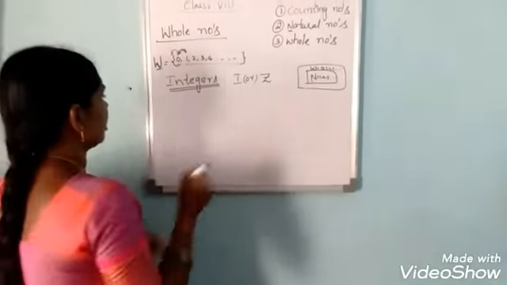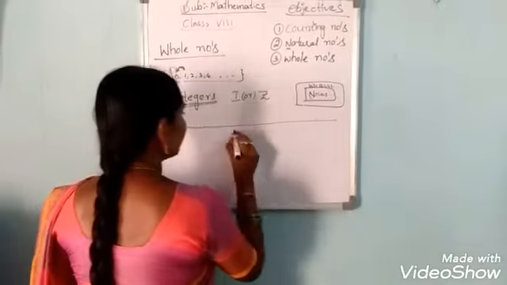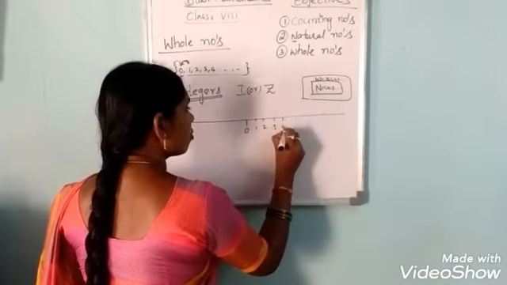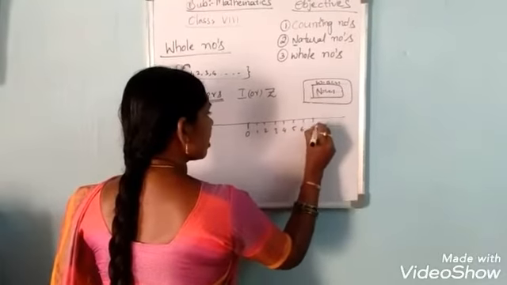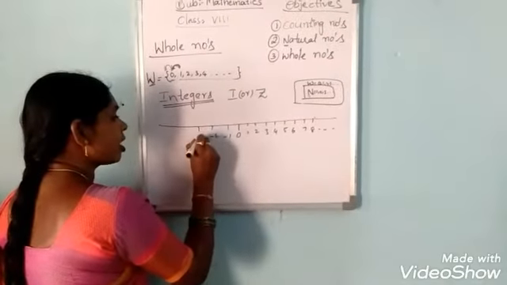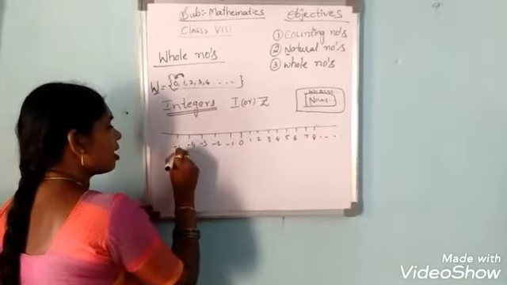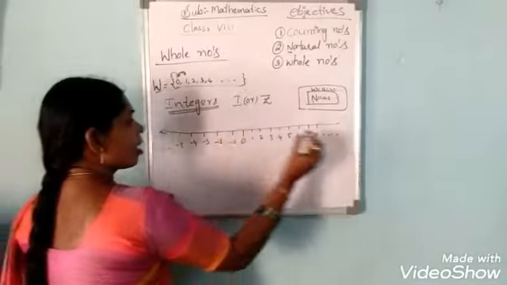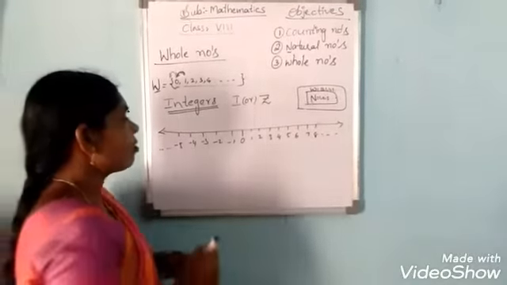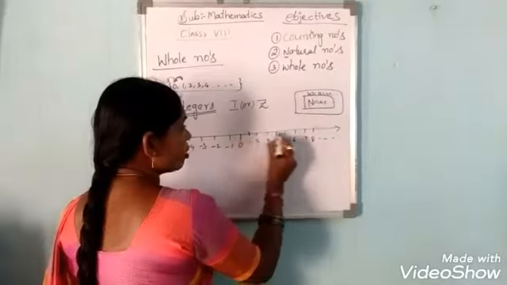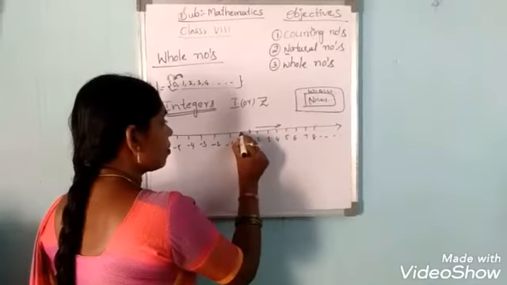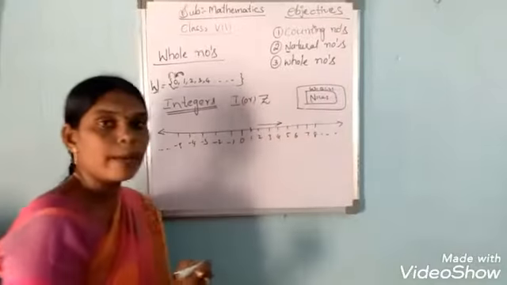Now, the integer set. So this is the number line. It is 0, 1, 2, 3, 4, 5, 6, 7, 8, and so on. And here -1, -2, -3, -4, -5, up to -infinity. Here plus infinity. So from here, 1, 2, 3, these all are natural numbers. Next, including 0, 0, 1, 2, 3, these all are whole numbers.